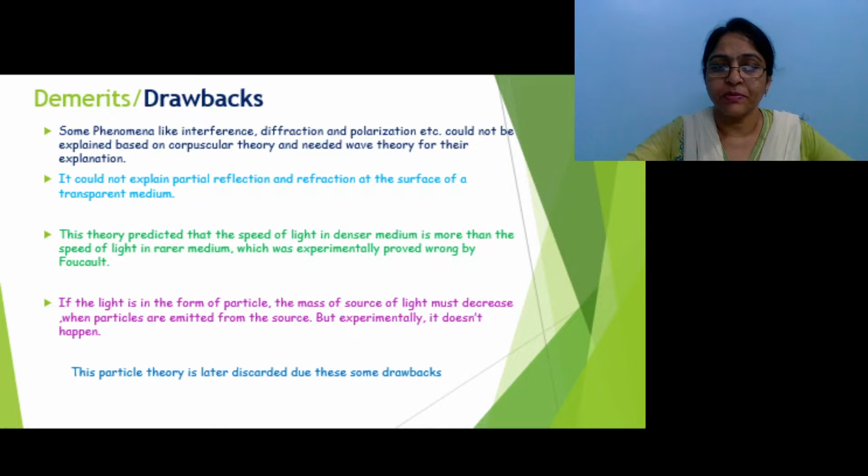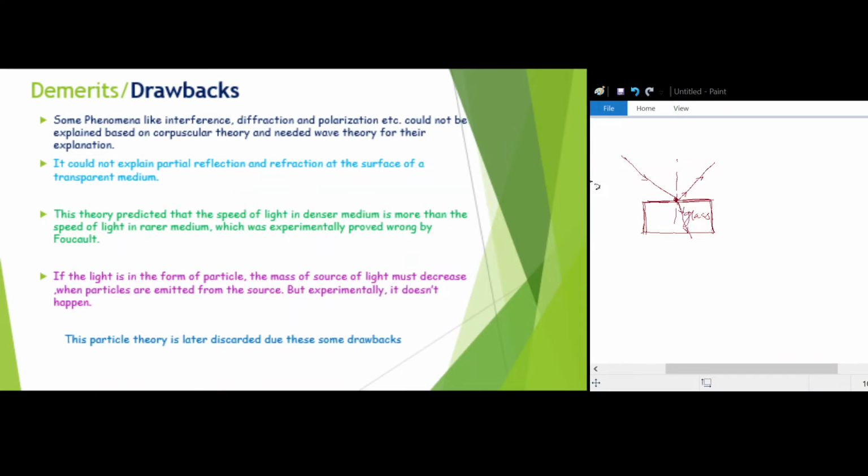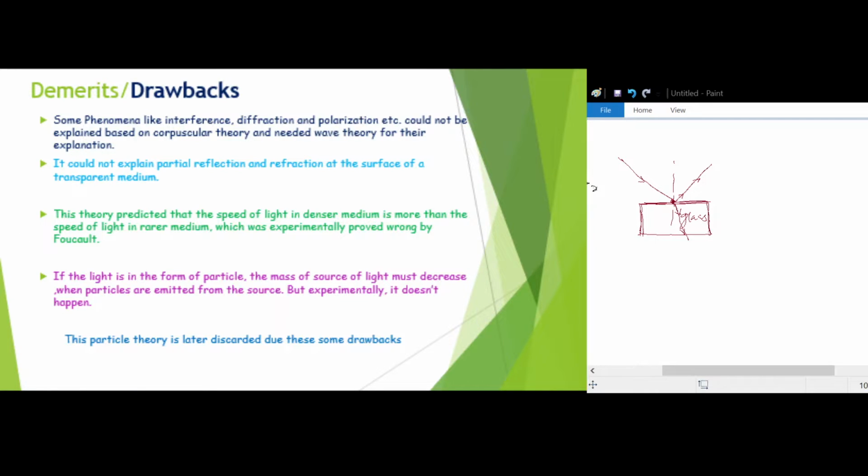And suppose he is considering the light to be in the form of particles. With a diagram I want to explain this again. Suppose I am taking here the source of light, and the particles are moving from it.